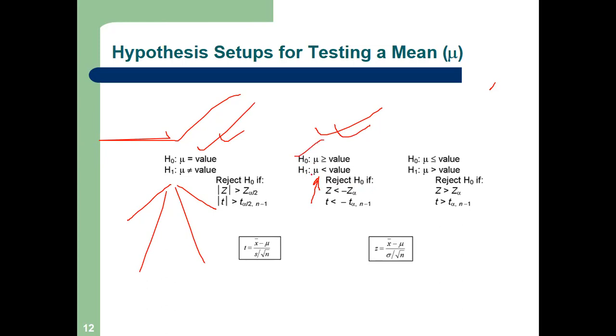Whatever we claim, we will write in the alternate, right? So whatever I am claiming will come here: mu is always less than the value. So it's directional, it's unidirectional. So it is a one-tailed test.